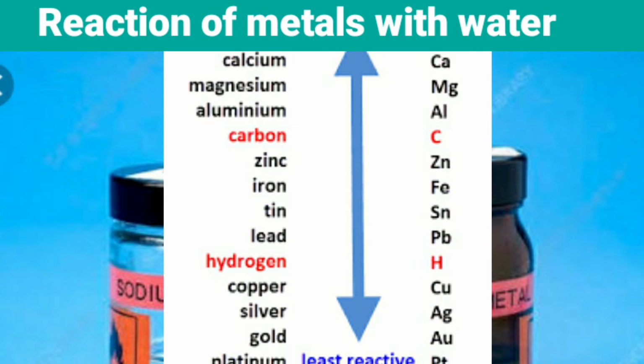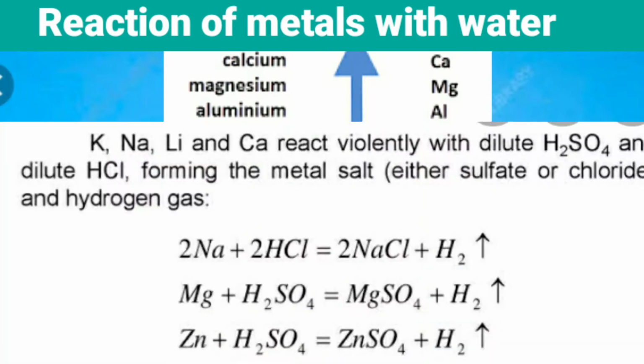cold water or steam to produce hydrogen. When you see the metallic series, those metals which are above the hydrogen element in the electrochemical series react with cold water and steam to produce hydrogen. Metals below hydrogen like copper, silver, gold, platinum will not react with dilute acids or with cold water. They cannot displace hydrogen from the non-metal ion. Actually, these are less reactive, and that's why they don't show any reaction with cold water or with acids.